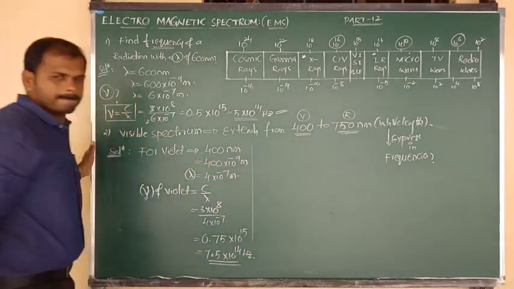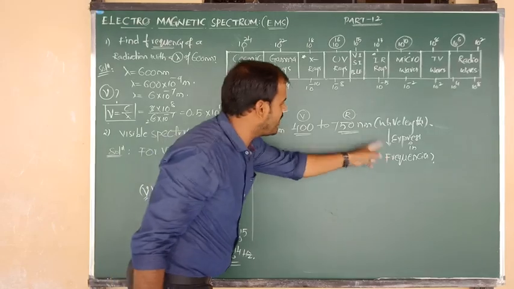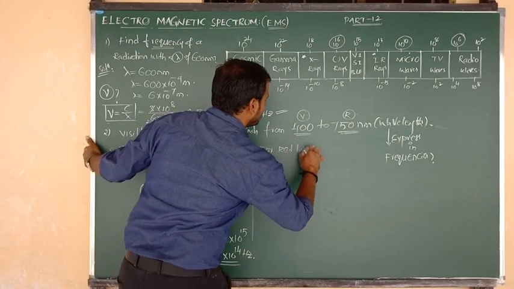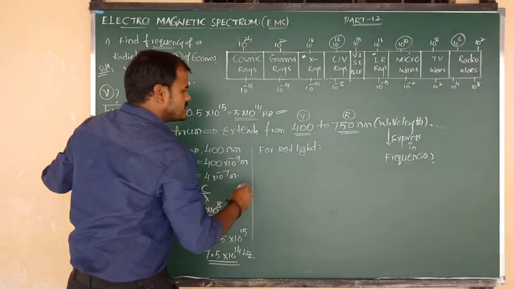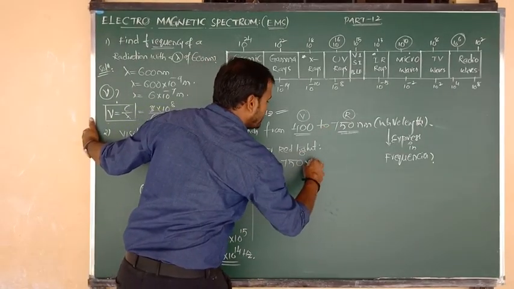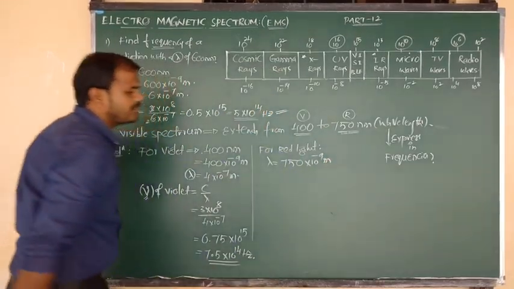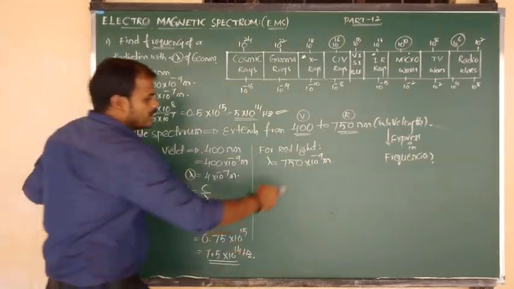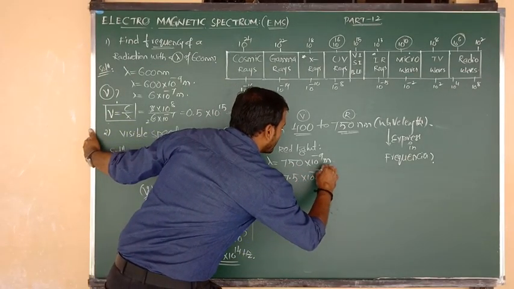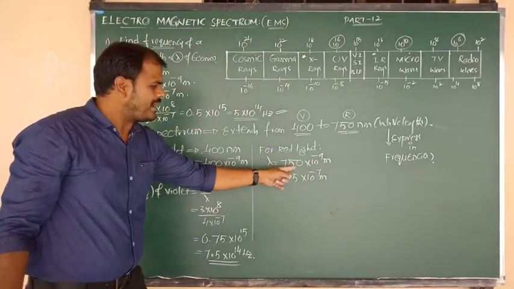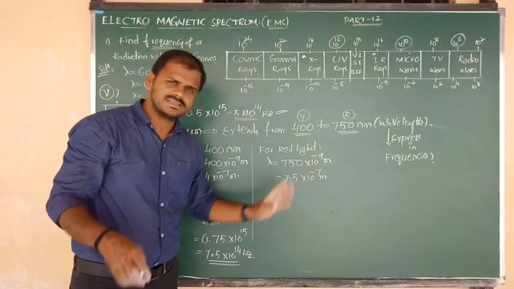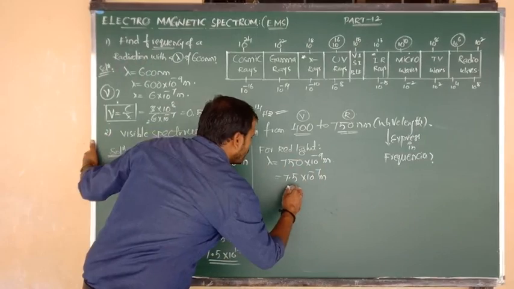Similarly, I am going to calculate the frequency of red light. So for red light, I am going to give you the information. For which light? For red light. Okay, fine. So for red light, how much wavelength have they given? They have given the wavelength around 750 nanometer. Nanometer means we can write 10 to the power of minus 9 meters. So I am going to simplify this to 7.5 into 10 to the power of minus 7 meters. Here minus 9 becomes minus 7. So now this is your wavelength.